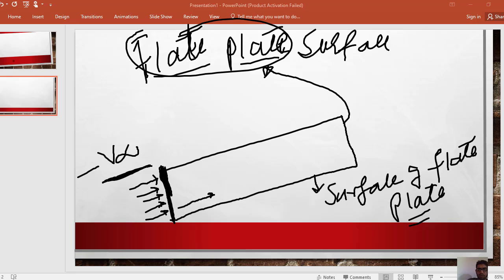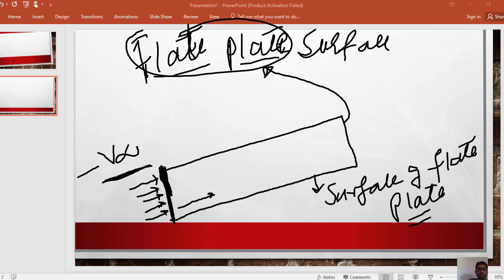So when water comes to the surface, some of the water molecules will adhere to the surface of the plate, and their velocity will decrease to 0. The water molecules will attach or adhere to the surface of the plate.